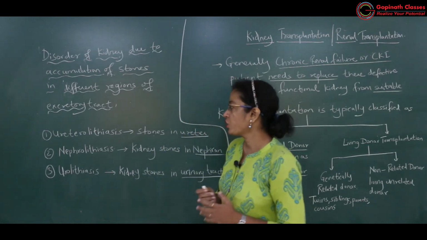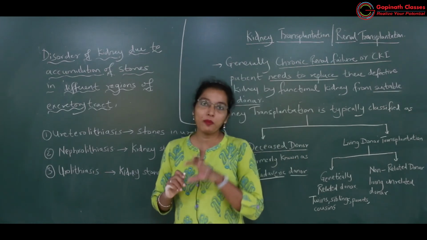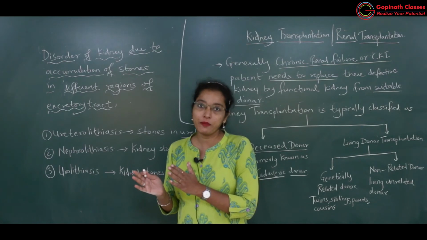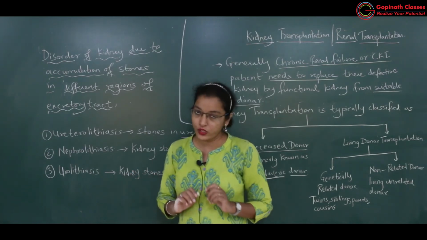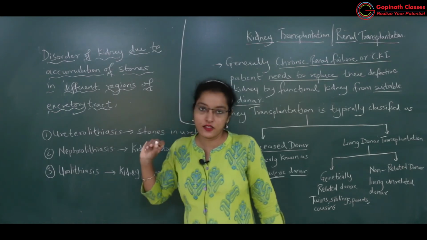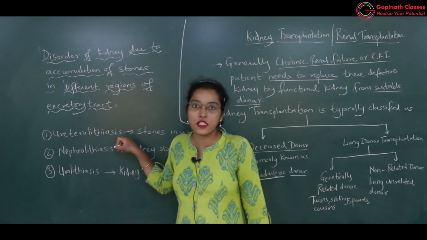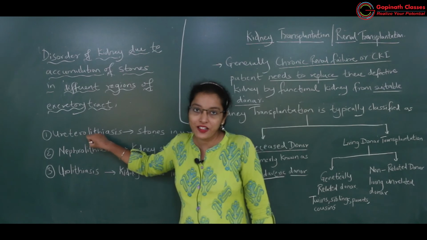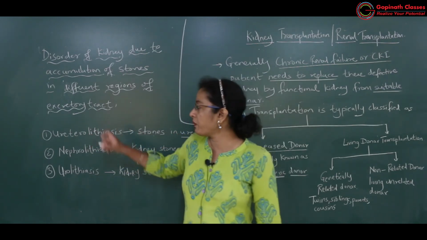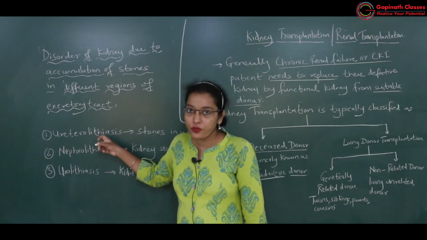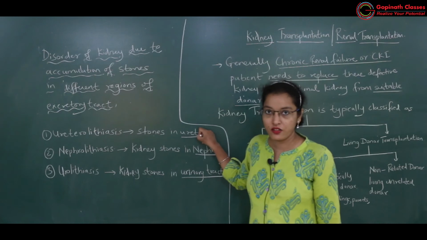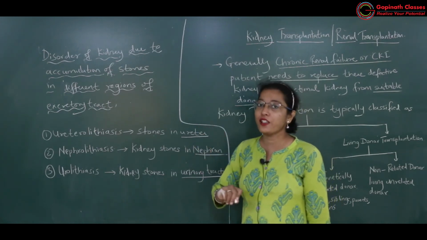Okay, got it? So if these stones are formed in a particular area, that particular disorder will be named in that pattern. For example, ureterolithiasis. What is in the name ureterolithiasis? Ureter is the word, a part of the excretory tract. So what must that be? Formation of stones in the ureter.